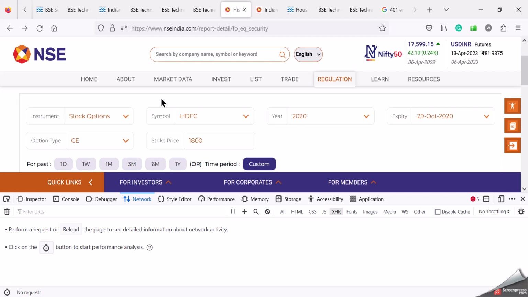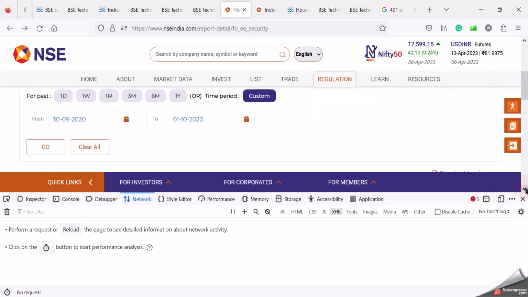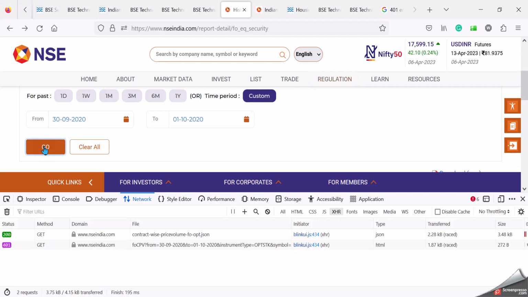So here is the options data. I'm trying to fetch the stock options for HDFC Bank, expiry 29th October 2020, call equity, and the strike price is 1800. The date range is 30th September 2020 to 1st October 2020. And look what result I'm getting from your server.